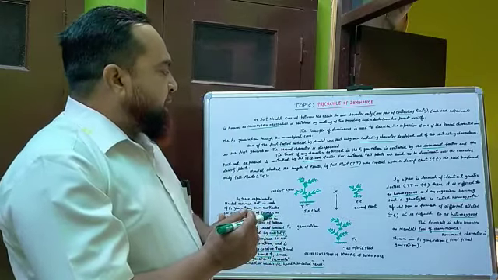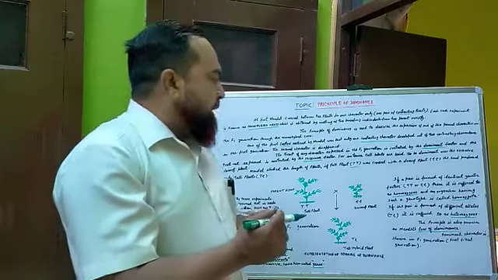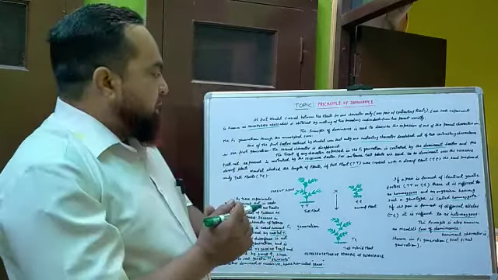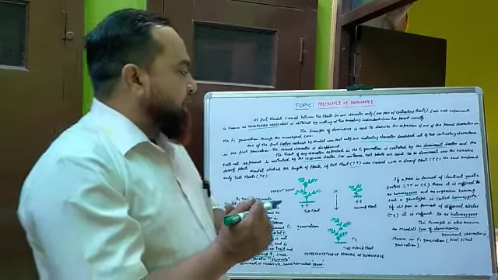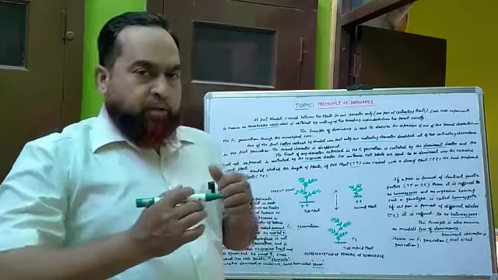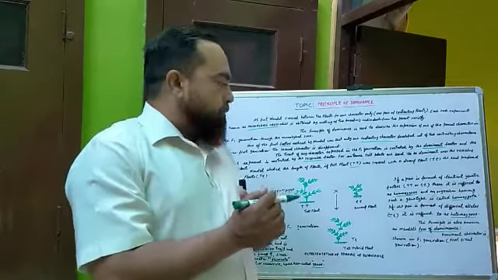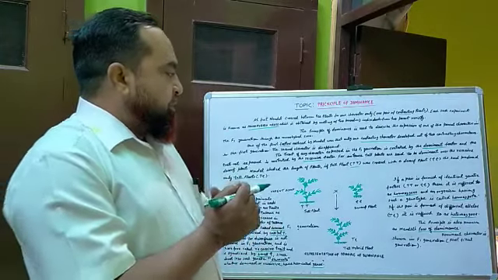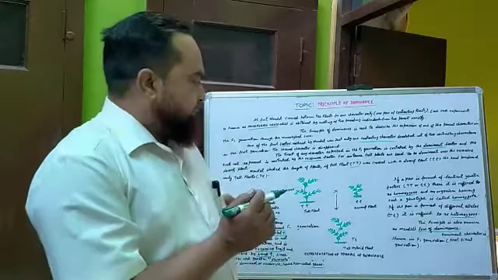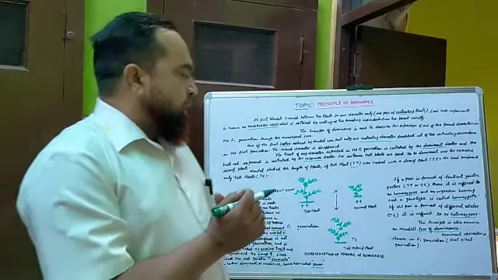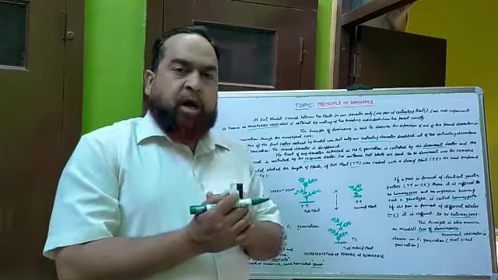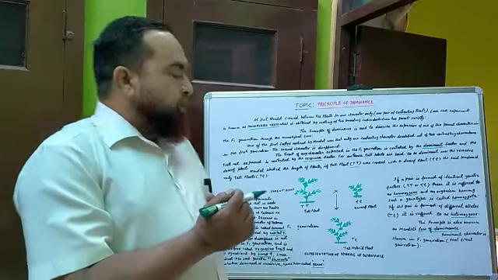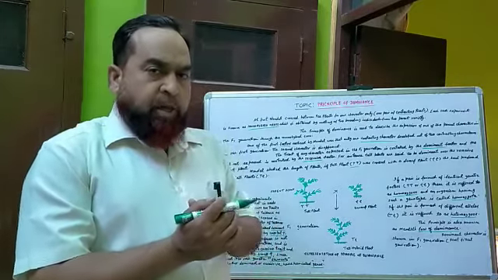If the pair is formed of different alleles, capital T small t, it is referred to as heterozygous. What is heterozygous? Different opposite characters are present, capital T, small t. This is known as heterozygous. This principle is also known as Mendel's law of dominance.